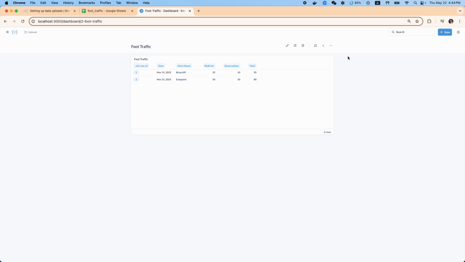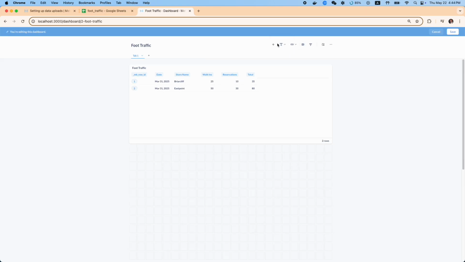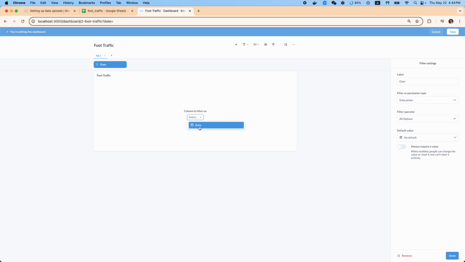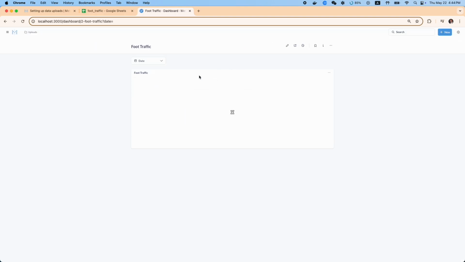For some interactivity, we are going to add a few filters. So we click Edit. We've got these different options up here. We'll see some more later. Right here is the filtering option. We're going to choose a date picker and connect it to the date column. The date picker is the parameter type. We have date ranges, single dates. We're going to use all the options. We're going to click Save.